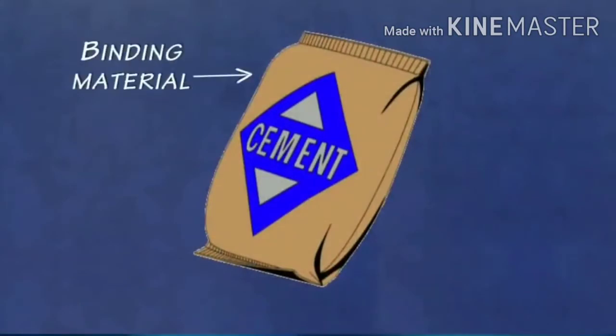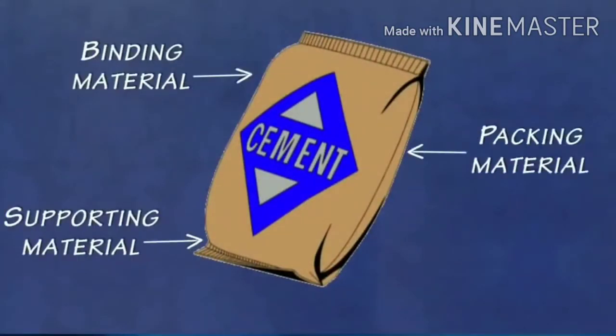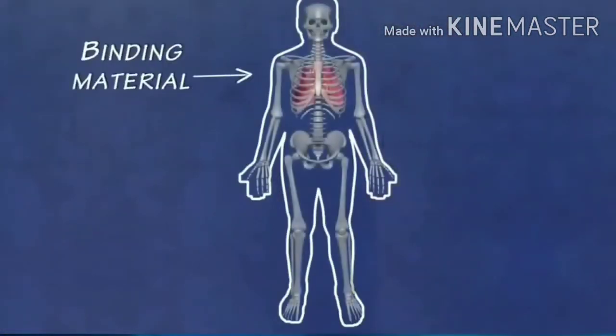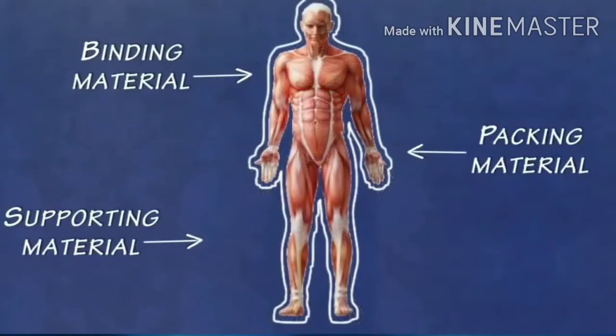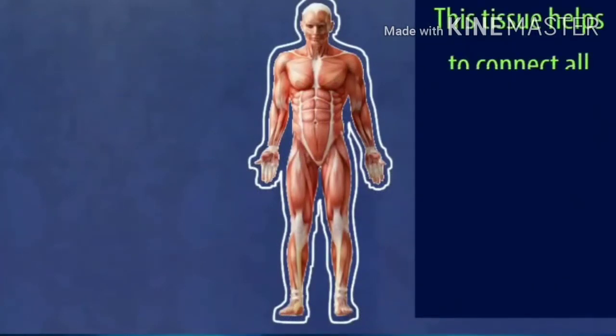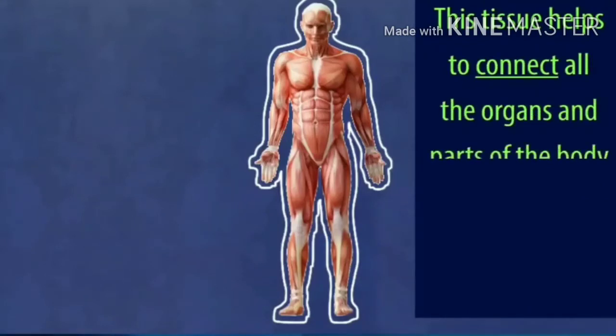Cement acts as a binding, supporting and packing material. So just like a building, there's cementing material in our body too, in the form of a special tissue which helps to bind the body together. This tissue helps to connect all the organs and parts of the body, and hence this tissue is rightly named connective tissue.